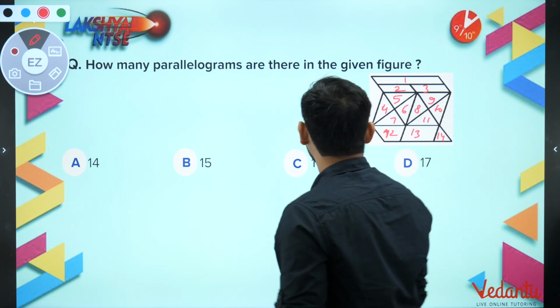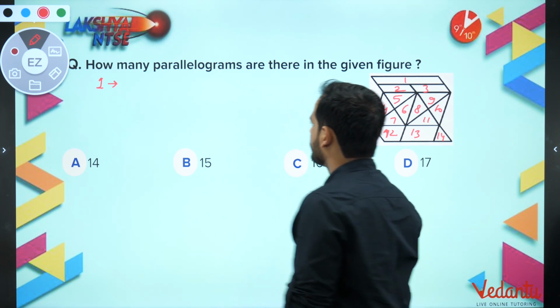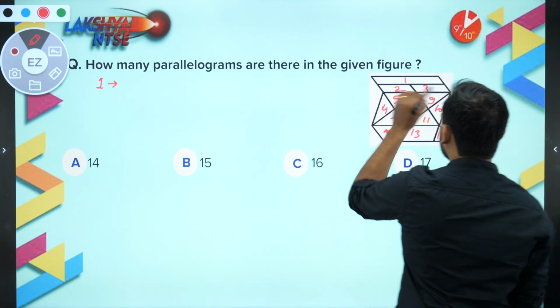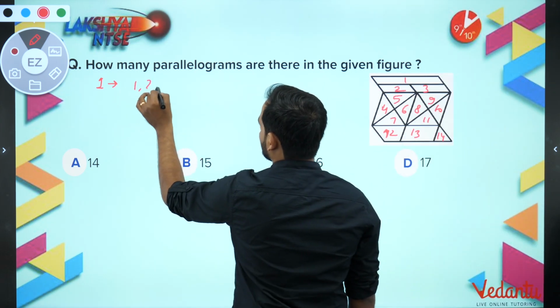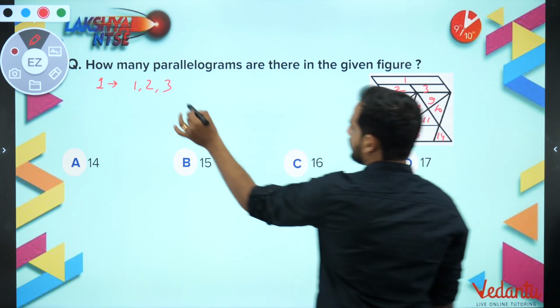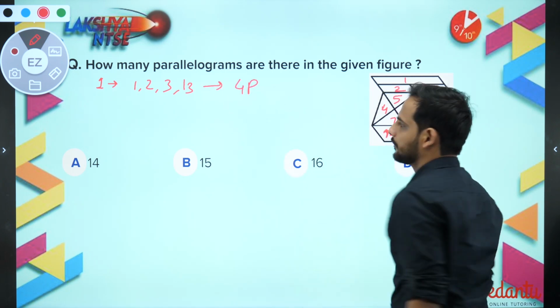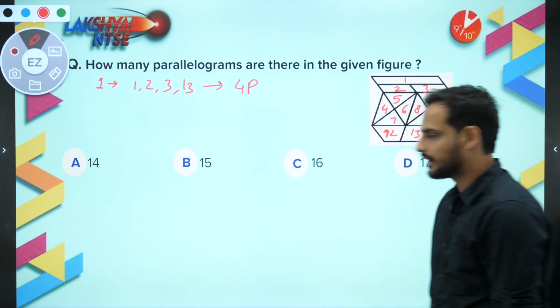Let us start with 1 unit. Those with only 1 unit are parallelograms. So how many are there, sir? 1, 2, 3, then 4, 5, 6, 7, no, and then 13. So a total of 4 parallelograms I have got.